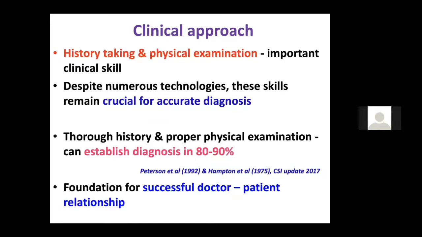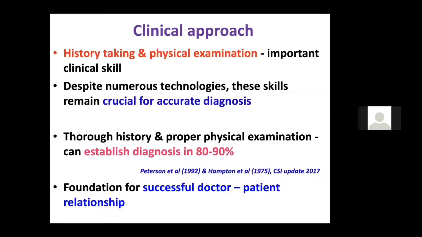because based on the chief complaints the examiner may ask you what valve you are dealing with and what the important problem is. Then equal importance is given to the physical examination, which is divided into general examination and cardiovascular examination, and sometimes you may have to examine the respiratory system, like basal crepitations for pulmonary edema, and hepatomegaly, pedal edema, ascites and splenomegaly for right-sided heart failure. Those are other important findings.